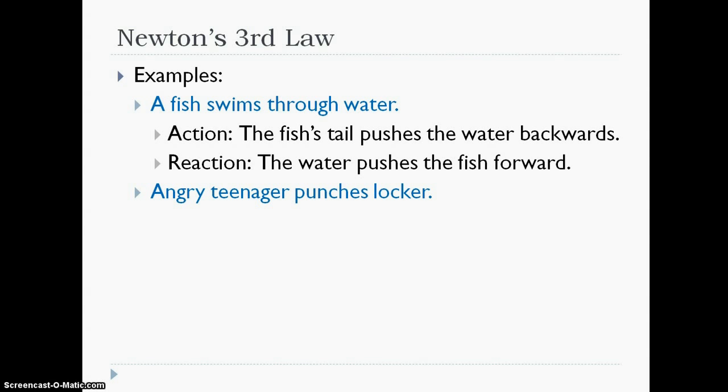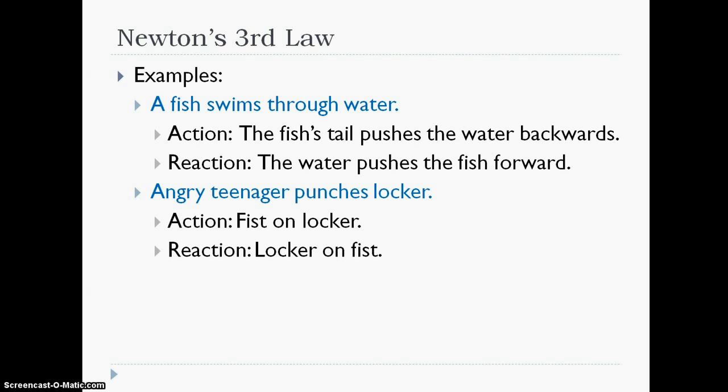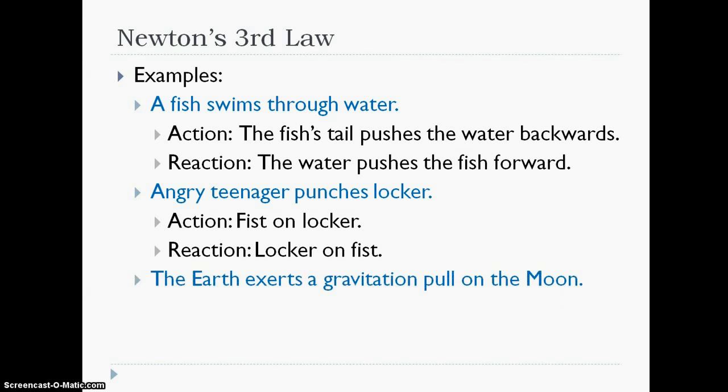Here's the funny thing. So your action force is the fist on the locker. So the reaction force would be, well, the locker on the fist. But here's the problem, the fist on the locker, your fist is going to hurt. The locker doesn't care. So the locker experiences the same force that your fist does, so however hard you punch the locker, the locker punches you back with the exact same force. That is Newton's third law. So, you know, don't be punching things because you only hurt yourself. It's the moral of that story.